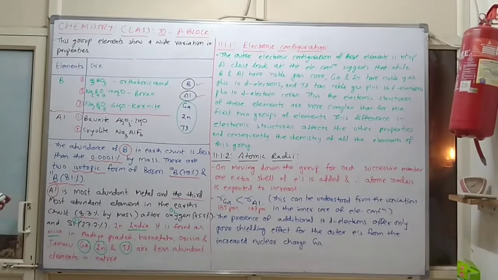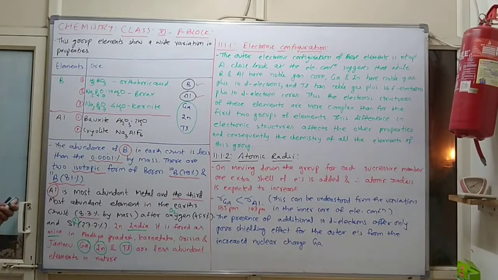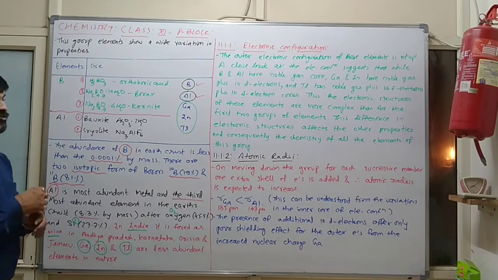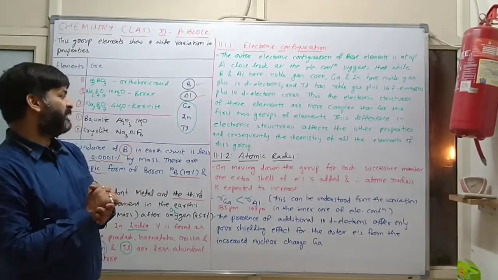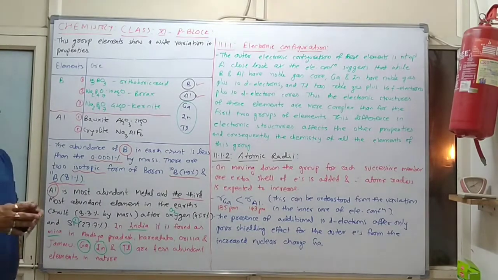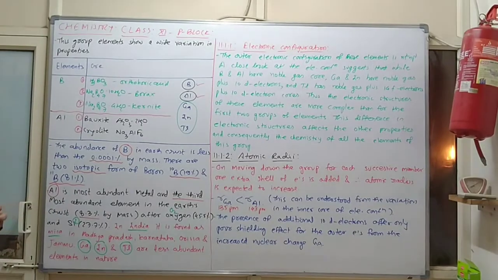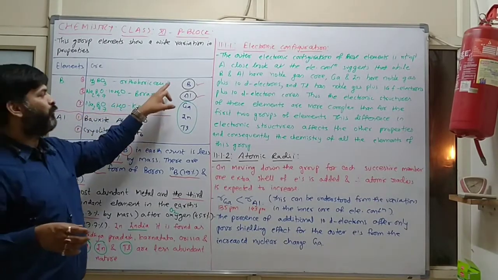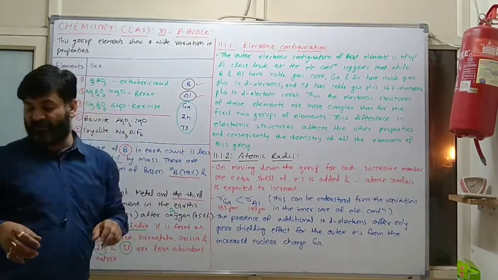Clear? In case of group 13, mainly five elements are there: boron, aluminium, gallium, indium and thallium. Only two are important: boron as well as aluminium.